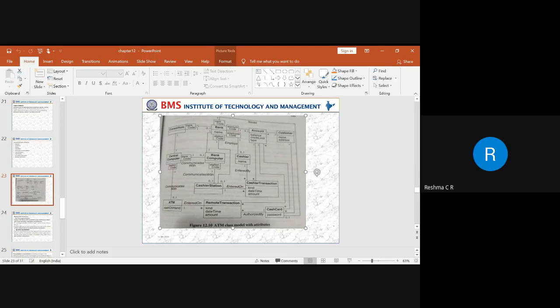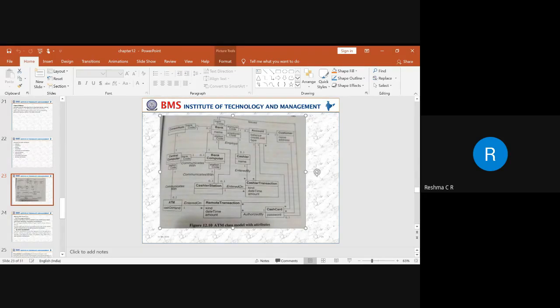Okay. So next we have one more class called ATM. In the ATM, whatever details a particular customer performs through the cash card, all these remote transactions will be authorized. Everything will be done with respect to the remote transaction. So how much amount a customer has drawn, on what date, everything will be entered. He will receive the cash on hand. So why are we taking cash on hand as an attribute? Because the ATM will dispense only cash to the customer. So we have taken only one attribute for the ATM class.